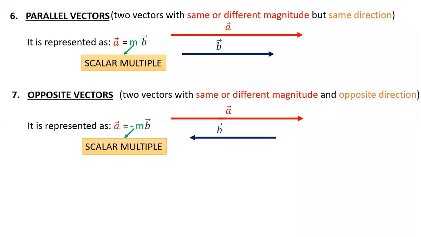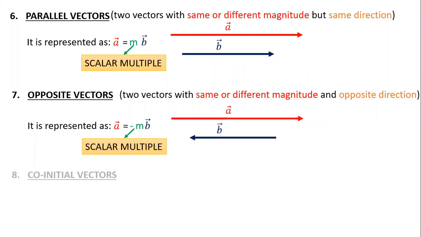If M value is some fraction or some number, it is your unlike vectors. So under parallel vectors, you have equal and like. Under opposite vectors, you have equal and opposite and unlike vectors. Is it exactly clear? Any doubt, any confusion? Don't get confused between all the three. So I just made all the 3 points clear.